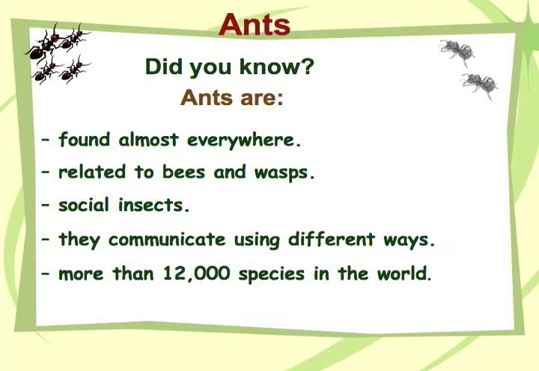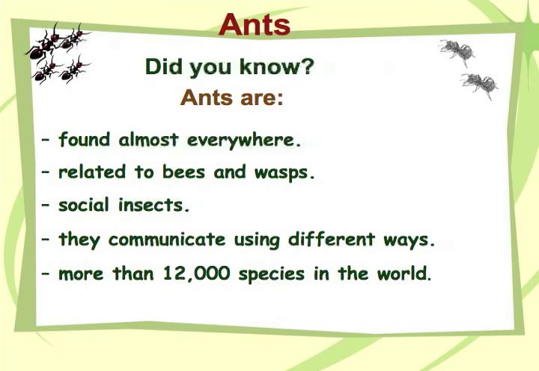Now, why don't we talk about those creatures that we see all over the place here on the island, the ants. In the tropical rainforest, and for example in your homes, your classroom, and everywhere, we can find ants. There are about 12,000 species of ants in the world.